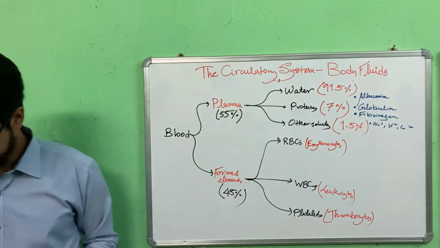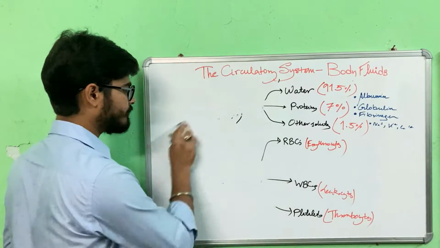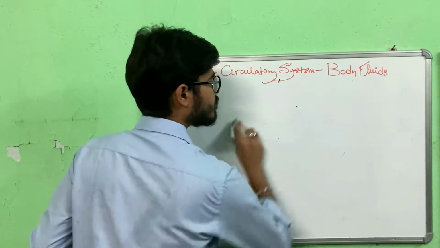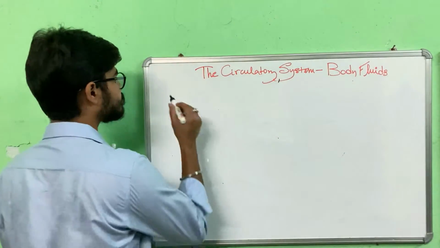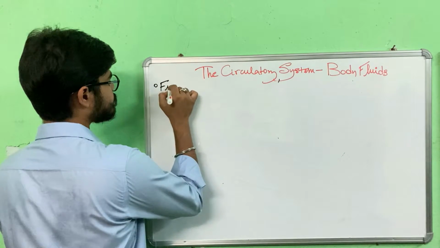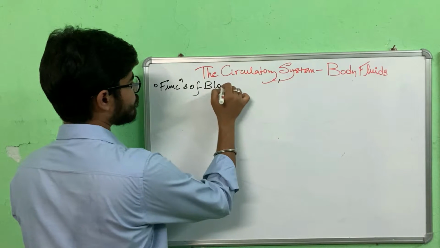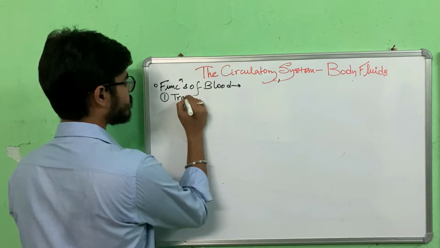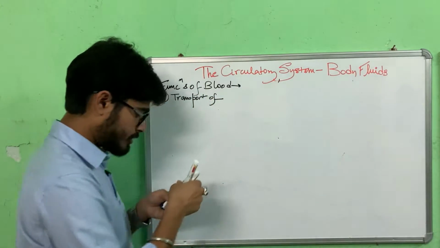Now, let's talk about the basic functions of blood. What are the basic functions of blood? First, we'll see its function in transport. Transport of what?